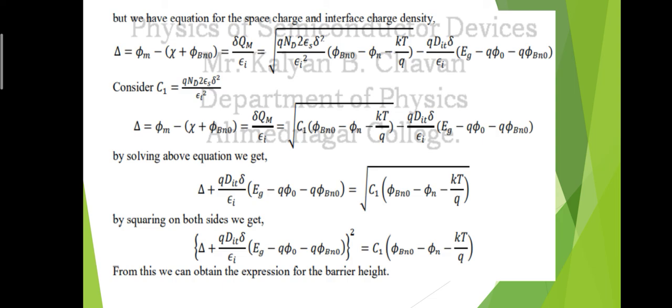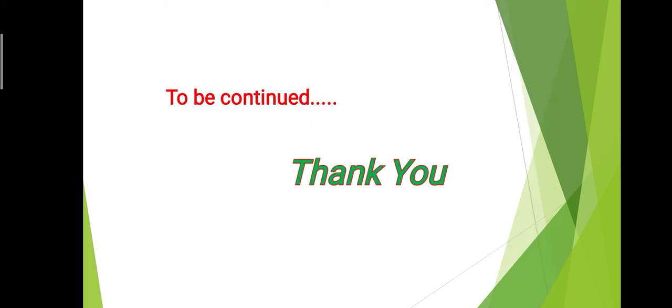From this equation we are able to calculate the barrier height. So in this way we have derived the expression for the barrier height, and this is the barrier height which is formed at the metal semiconductor junction. So in this way we have covered all parts of the metal semiconductor contact. Now in our next video we will start with a new topic.